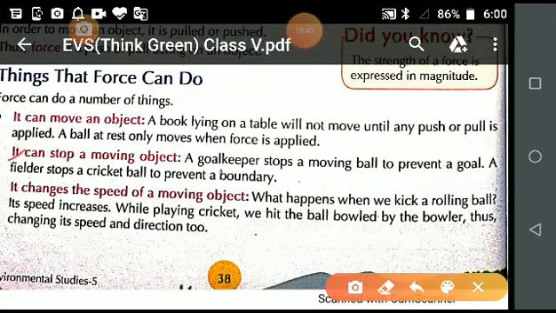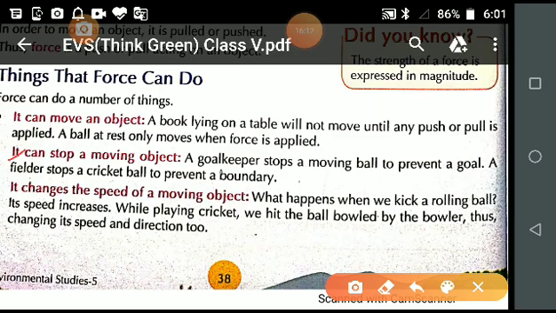Second point, it can stop a moving object. Just now we discussed one example, how the goalkeeper stops the ball. A goalkeeper stops the moving ball by a push.